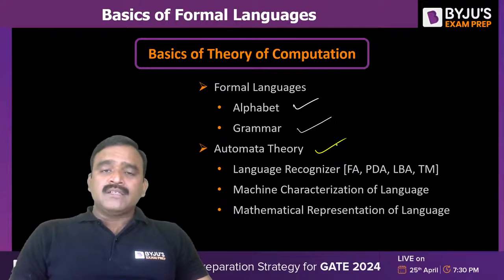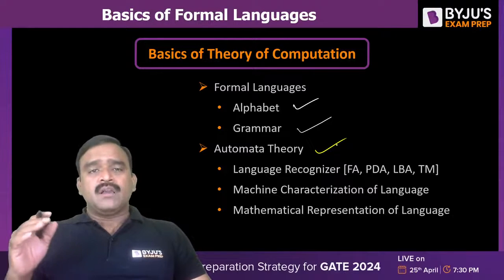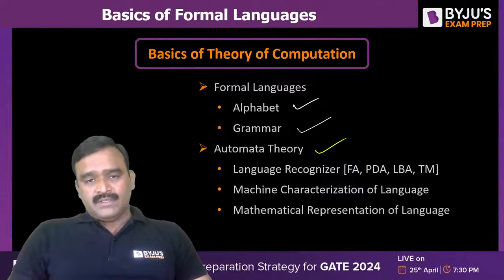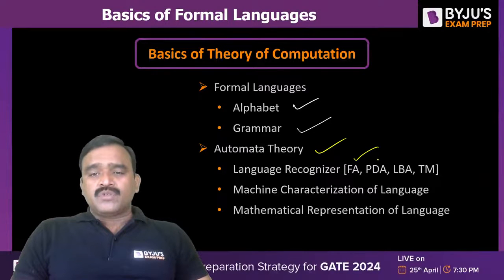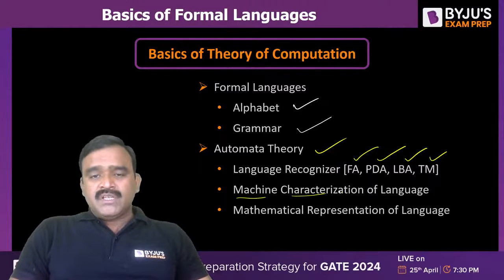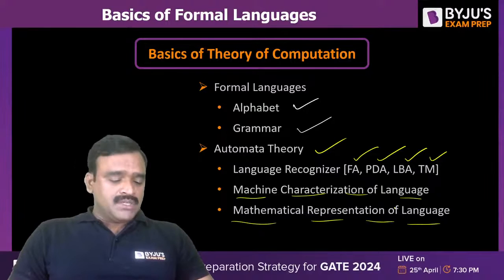Automata is a mathematical representation or machine characterization of a formal language, like finite automata, push-down automata, linear bounded automata, and Turing machines. That is called the machine characterization of a language. It is also called a mathematical representation of a language.